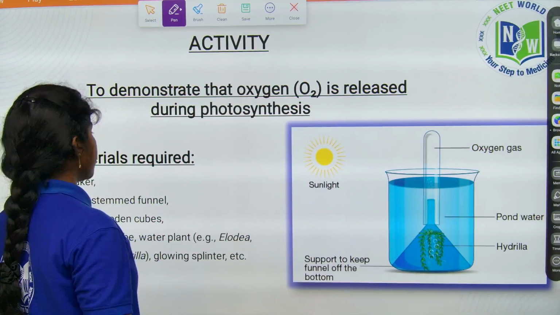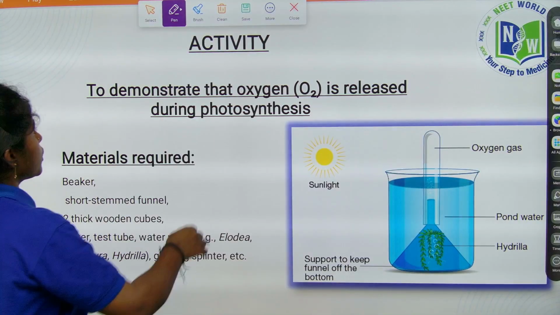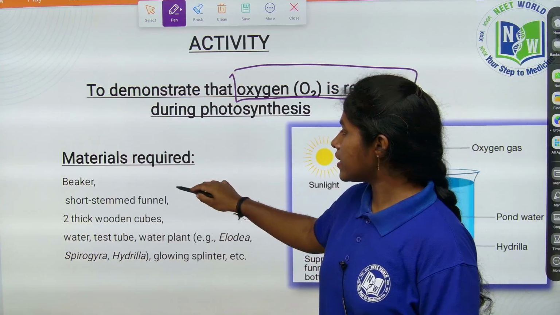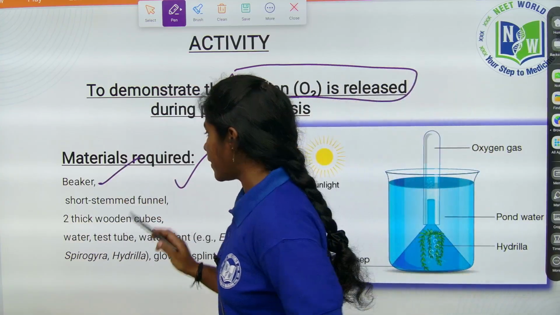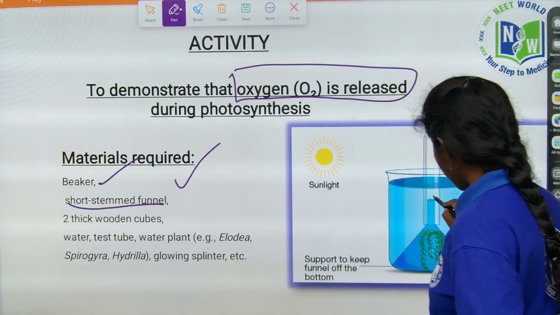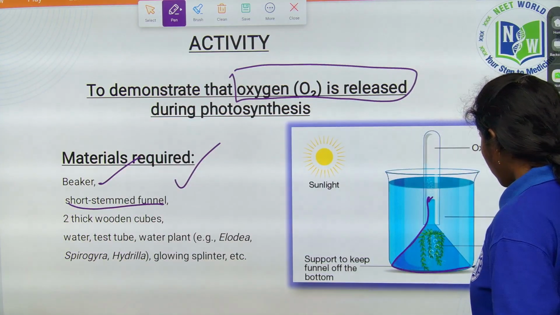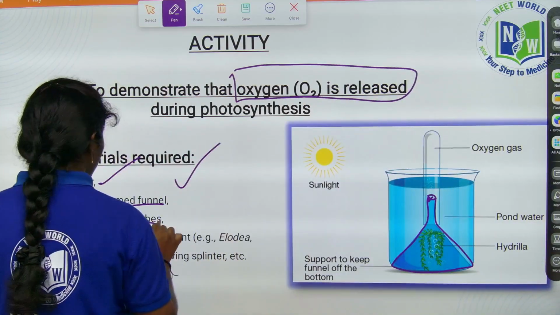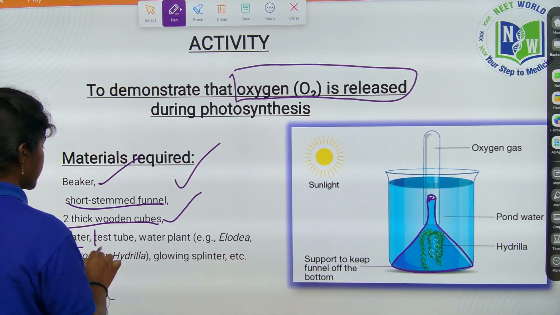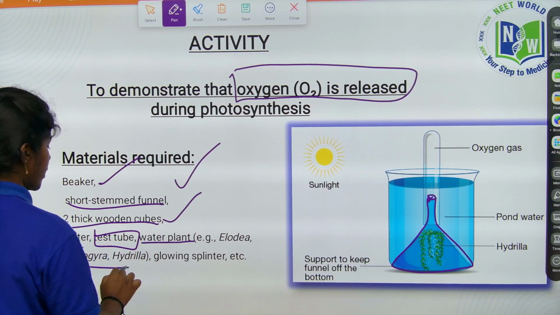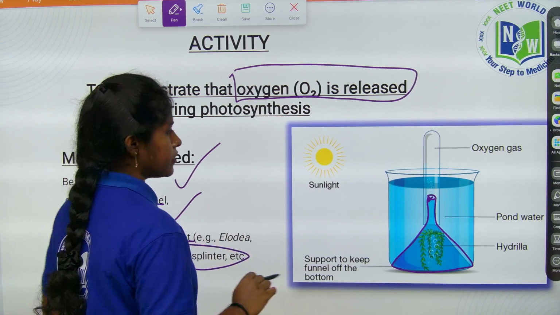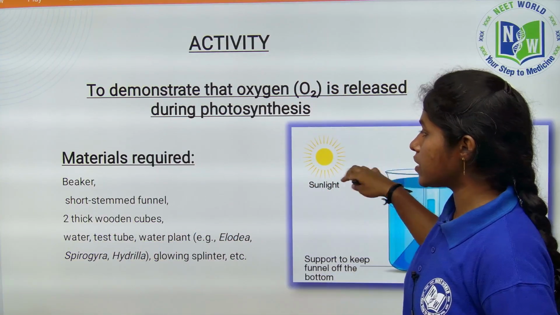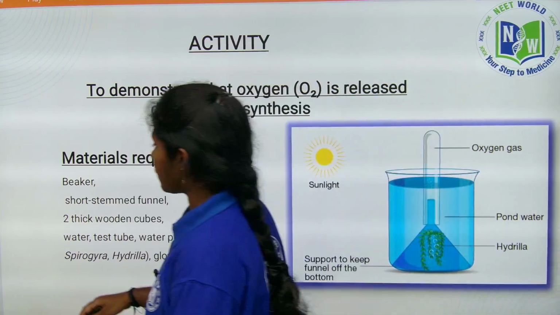Let's see this activity, children. To demonstrate that oxygen is released during photosynthesis, the materials required are a beaker, a short stemmed funnel, this is the short stemmed funnel, two thick wooden cubes, water, a test tube, a water plant, Spirogyra or Hydrilla, and a glowing splinter. Whenever you do this experiment, children, these are the materials required for your preparation.